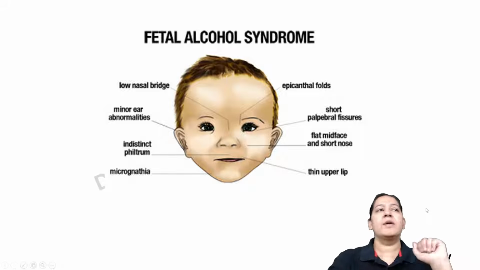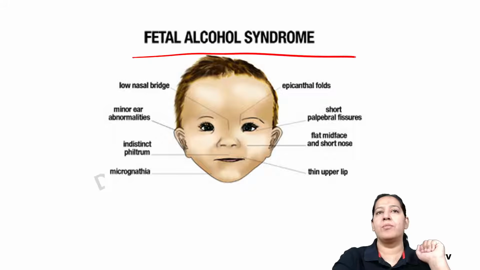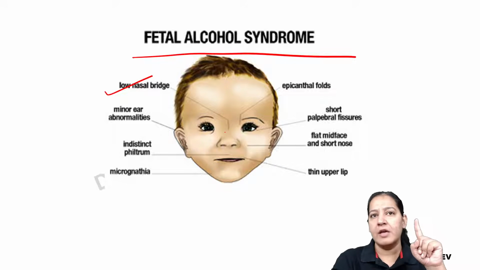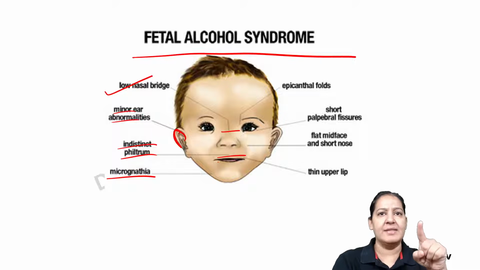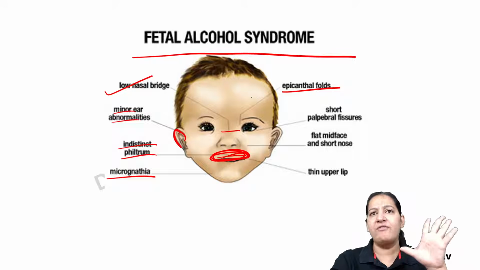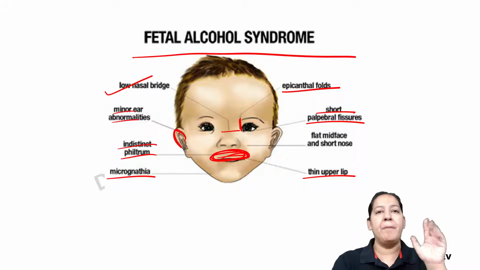Give me a thumbs up. You can see here, fetal alcohol syndrome, right? You can see the various facial abnormalities, low nasal bridge. Can you see the nasal bridge is low? Minor ear abnormalities are there. Indistinct philtrum is there. Micrognathia is there. The jaw is very small, the upper jaw is very small, right? Epicanthic folds are there. Short palpebral fissure, thin upper lip. The upper lip is very thin.